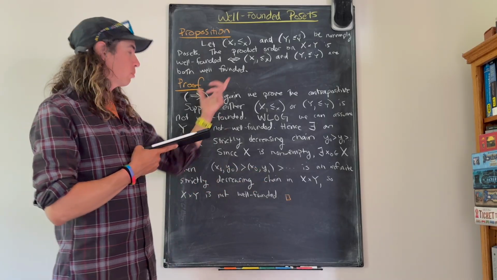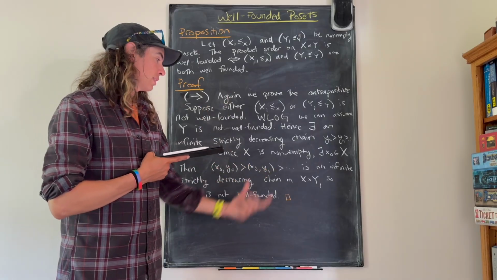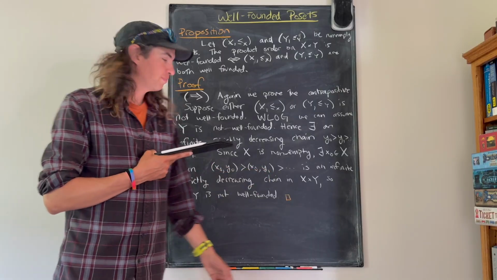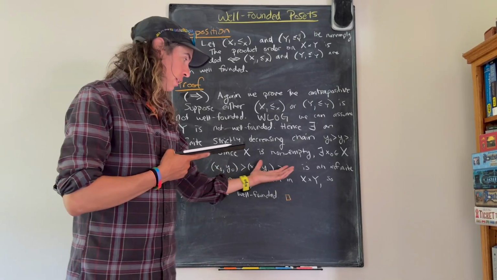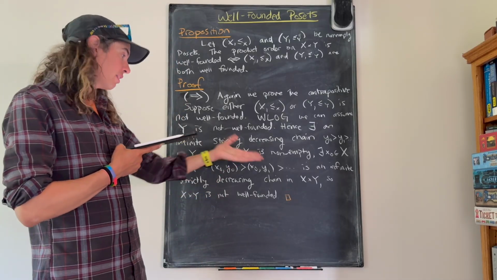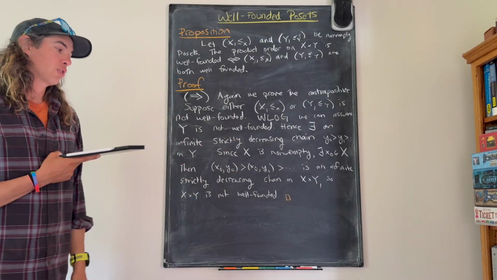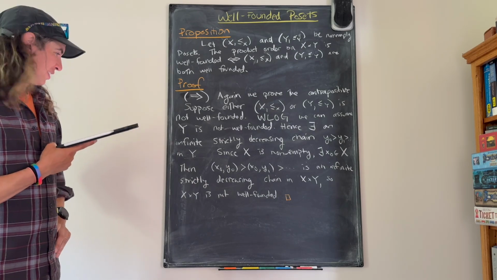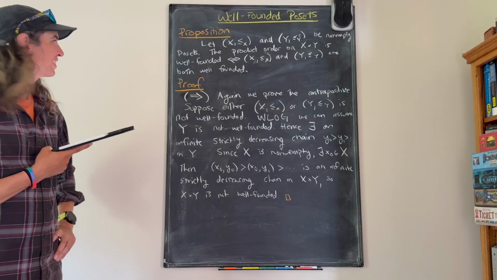And so in the product order, this is bigger than this, and it's strict because they're not equal, right? y0 is not equal to y1. And etc., right? The rest of them are also strictly bigger. So this is an infinite, strictly decreasing chain inside x cross y. So x cross y is then also not well-founded, which is what we wanted to show. Amazing.